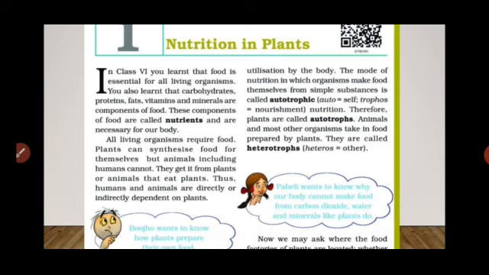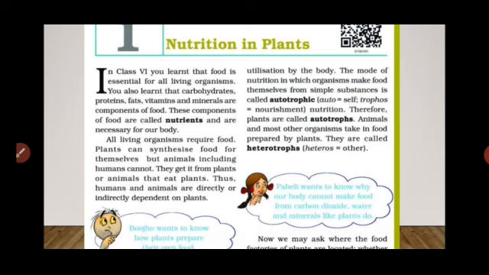These nutrients give us energy. They are necessary for our life because without these components of food, we can't get energy and we are not able to do any work. That's why these components of food, or nutrients, are very important.